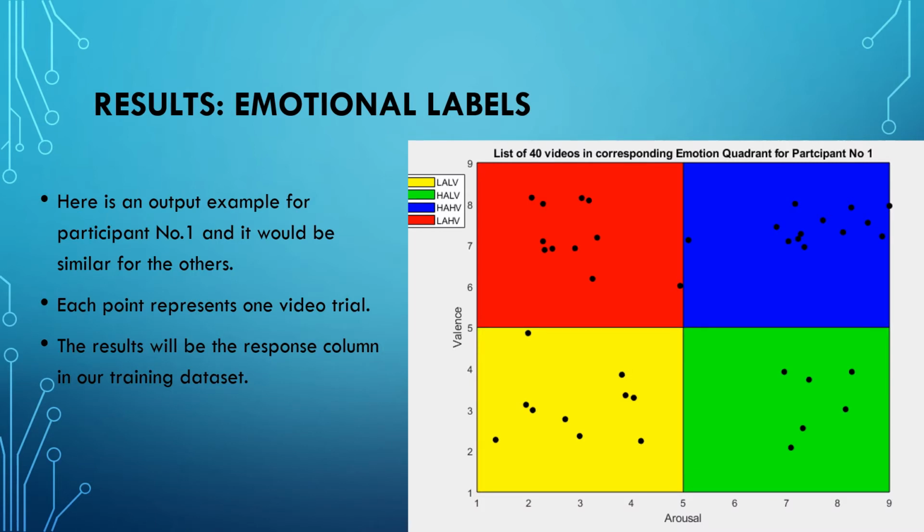And here is an output example for participant number 1, and it would be similar for the other participants. Each point represents 1 video trial, as you can see on the graph, and each color represents each class 1, 2, 3, and 4. The result will be the response column in our training dataset.